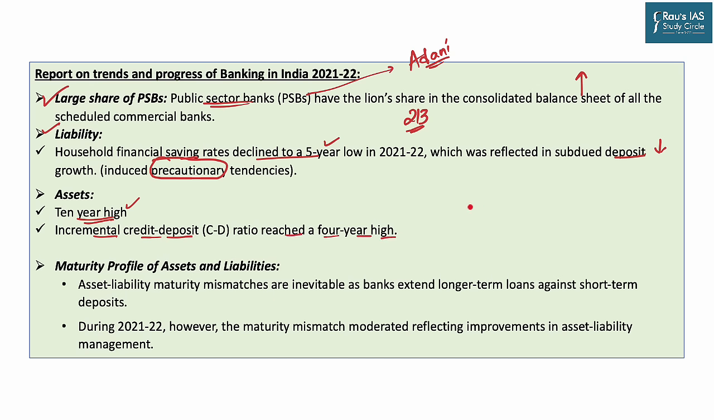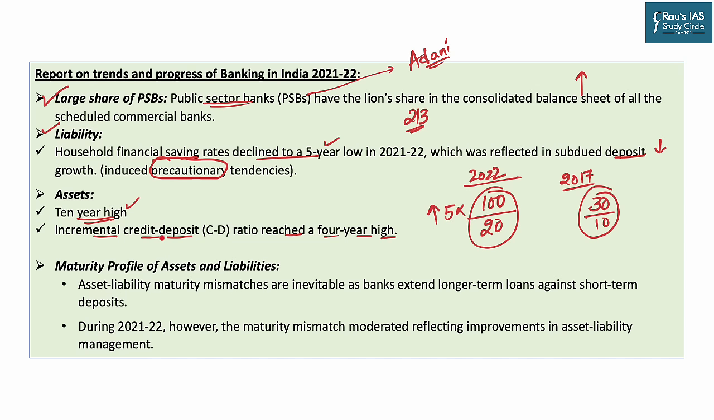So let's say a bank is giving a credit loan of 100 rupees and the deposit is only 20. And this is the case in 2022. Now 5 years back, let's say in 2017, the case was different. Here, the deposit was low, let's say 10. But the loan disbursement was also small, let's say 30. So here it was 3 times, here it is 5 times. So as the credit to deposit ratio has increased, it is a good sign but not a great sign.